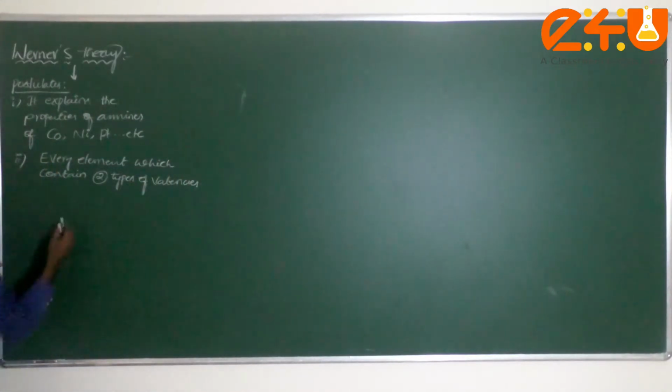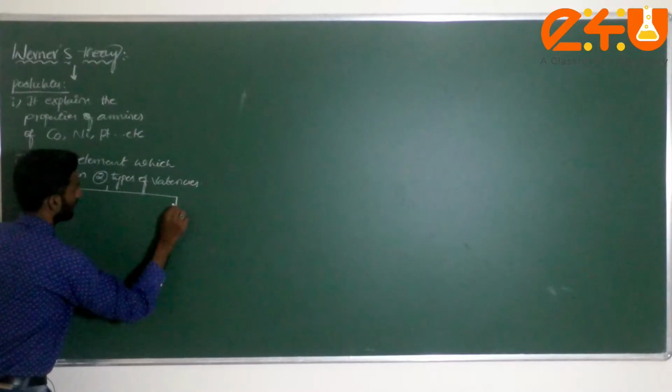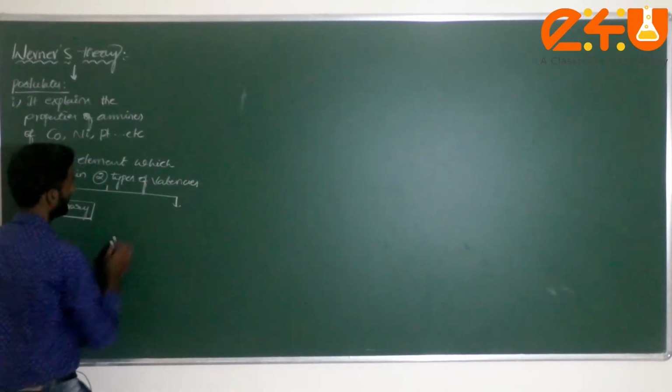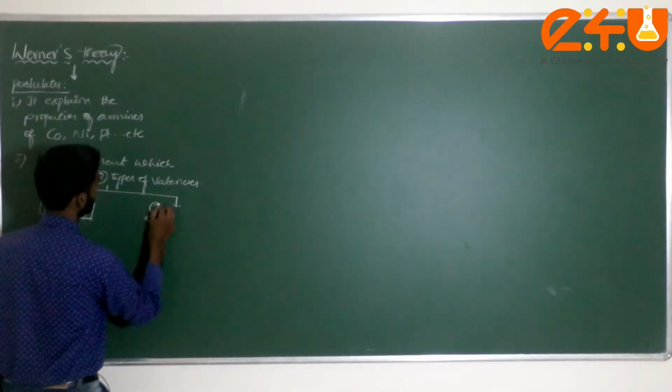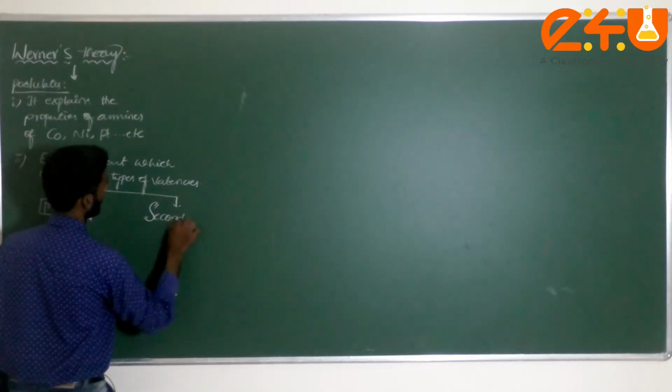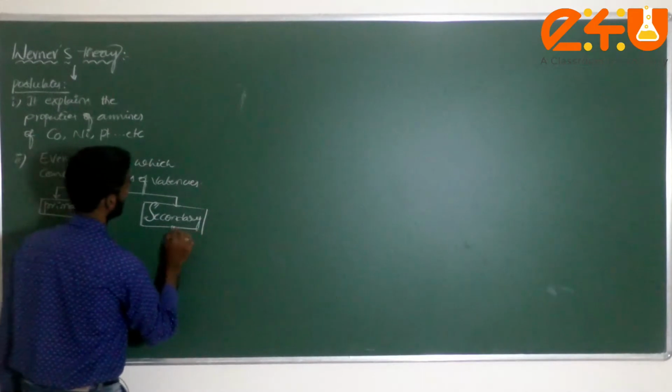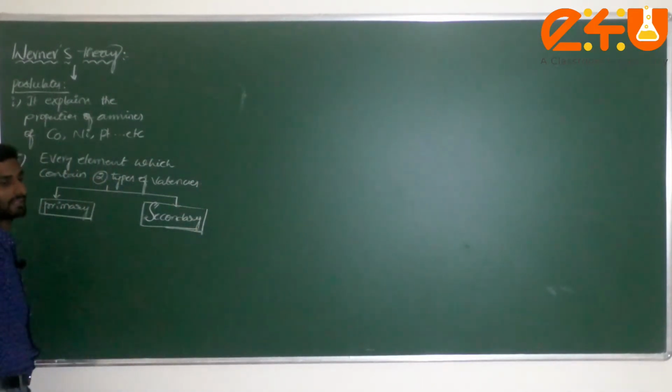Two types of valencies, which are generally called, one is known as primary valency, and the second one comes under secondary valency. Primary as well as secondary valency.